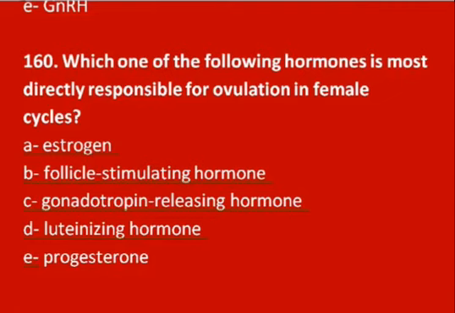Actually at the point of ovulation there is a surge in the hormone called luteinizing hormone, which leads to the ovulation in menstruating females. So actually D is the correct option here, that is luteinizing hormone. So luteinizing hormone is closely linked to the point of ovulation in menstruating females.